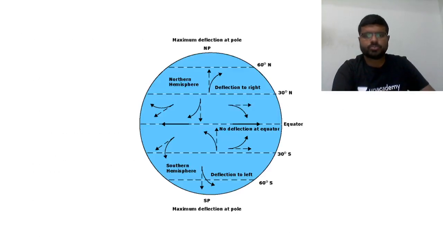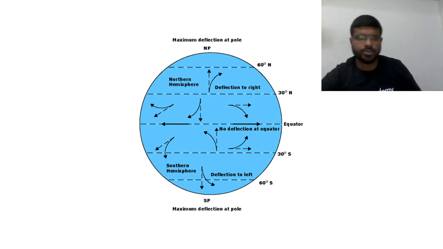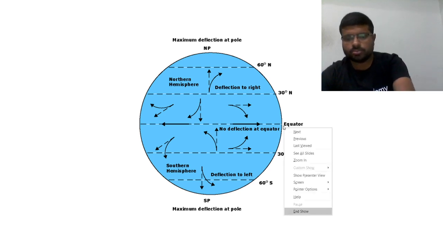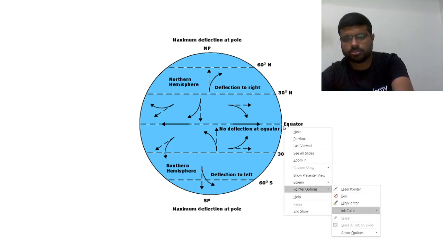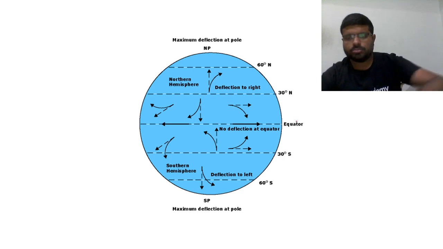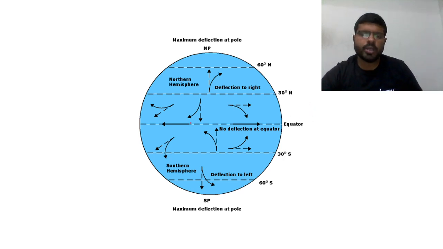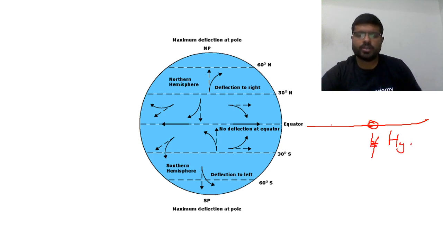Because, you see, this is an effect of rotation of the earth. Imagine that you are located here. For example, imagine this is Hyderabad.